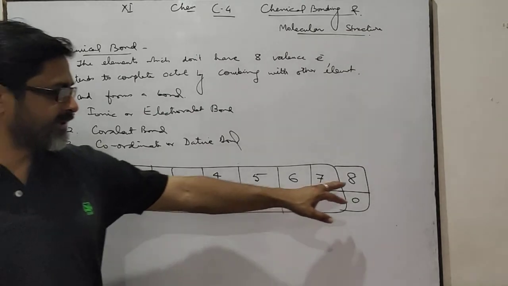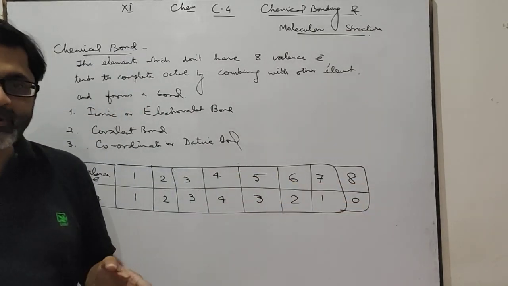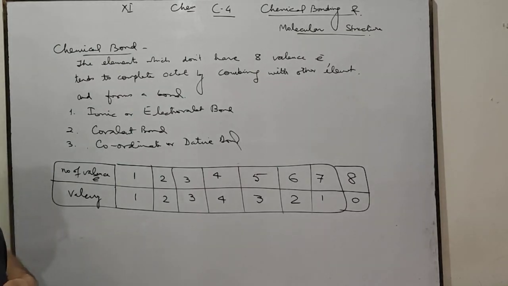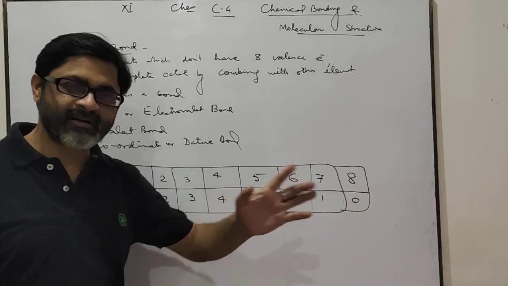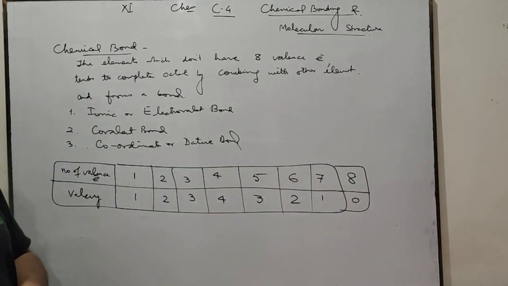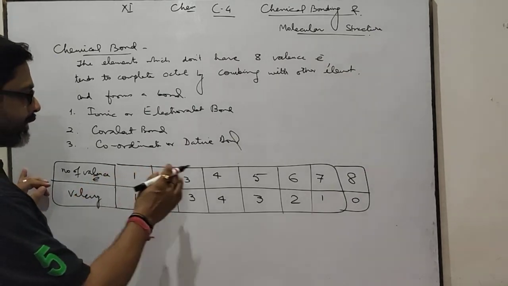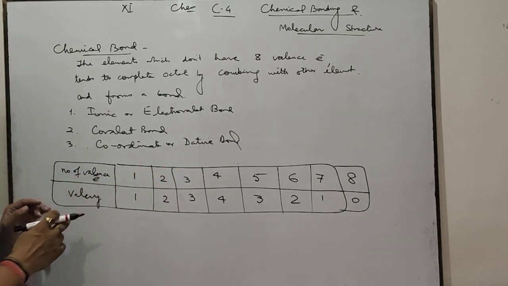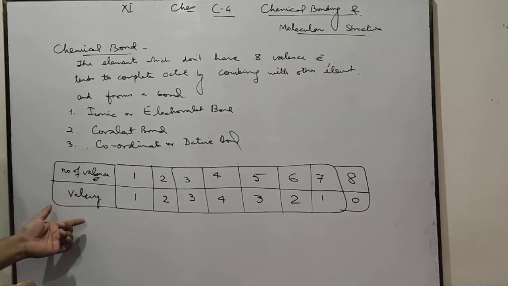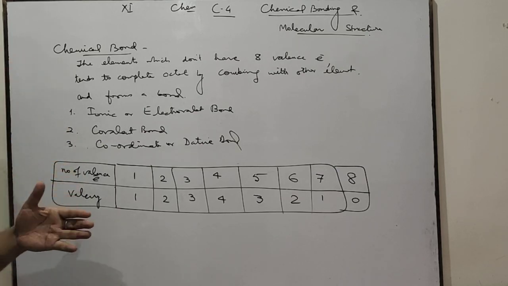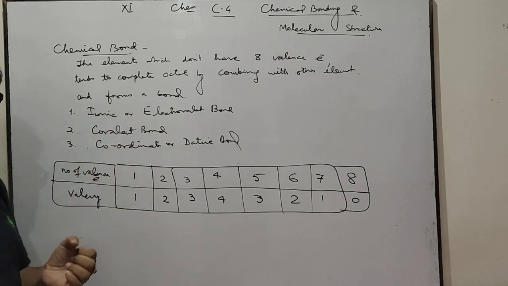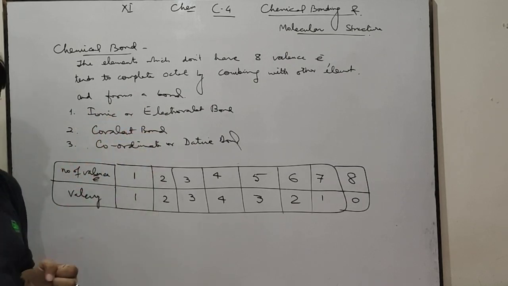Can there be more than 8 electrons in the valence shell? No, it's not possible. Never more than 8 electrons are present in the valence shell or outermost shell. Okay? This is about the number of valence electrons and valency, and about the chemical bond. In my next lecture, I will discuss the ionic bond, covalent bond, and coordinate bond. Okay? Thank you.